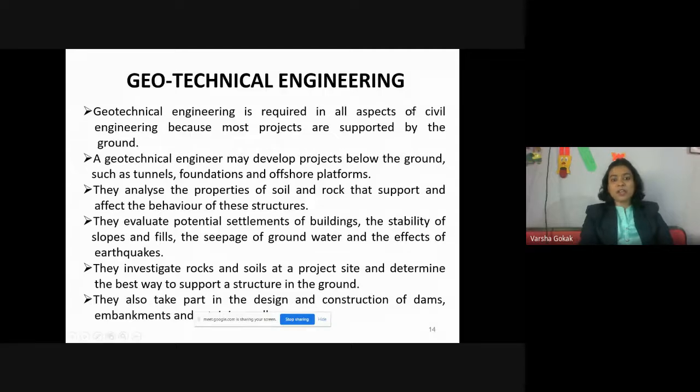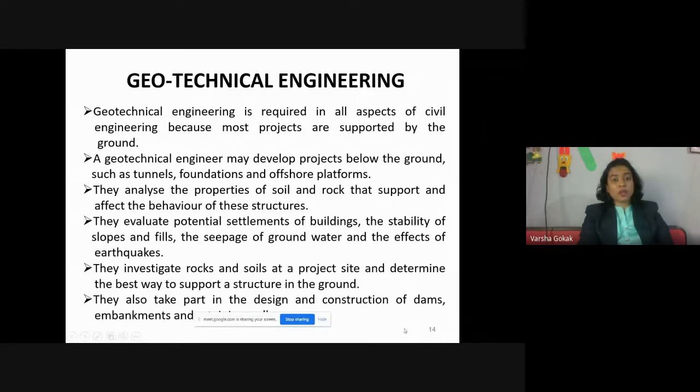It is required in all aspects of civil engineering because most of the projects are supported by the ground. He may develop projects below the ground, such as tunnels, foundations, offshore platforms also. And then we have to analyze the properties of the soil and the rock which support them. And safe bearing capacity is important. Also, this becomes important in construction of dams and embankments.